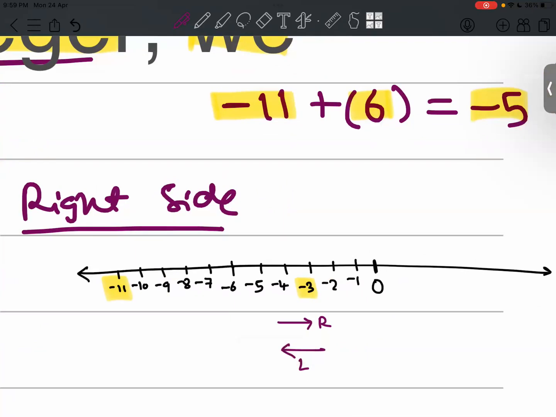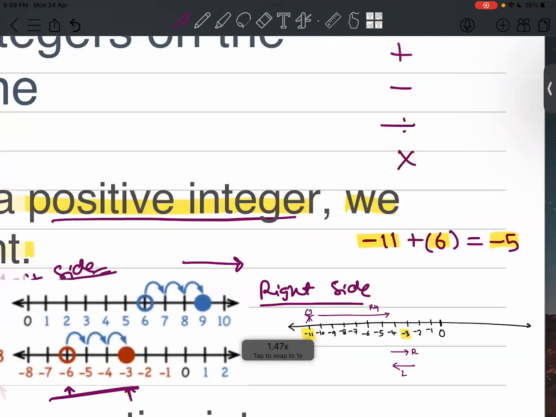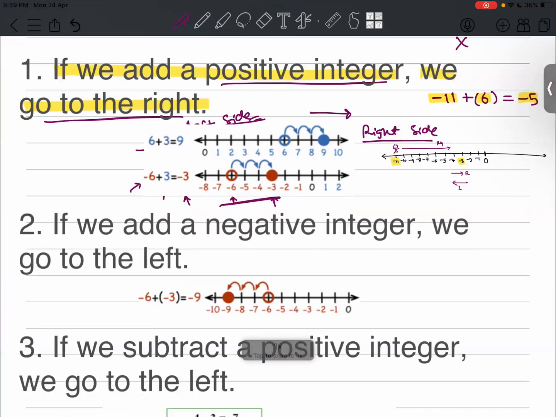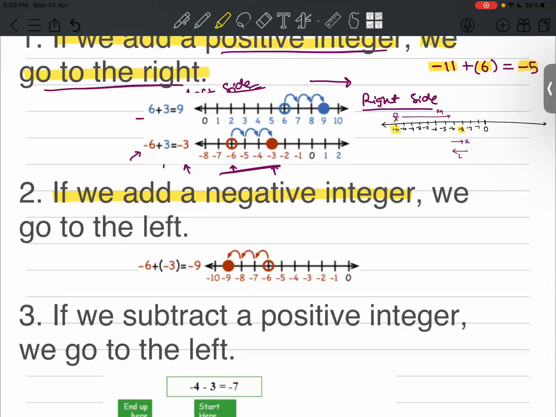Right side. Because if you were standing here, you would have to move to the right side to reach minus 5. Now, there's one more property here: if we add a negative integer to any given integer, we go to the left side on the number line. I want you to explain to me what is happening here. I guess you can do that.